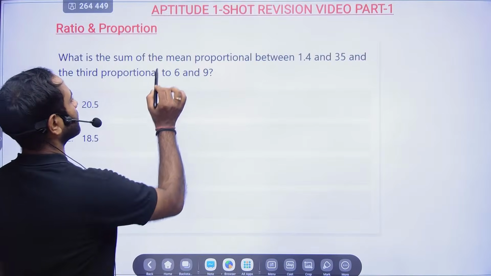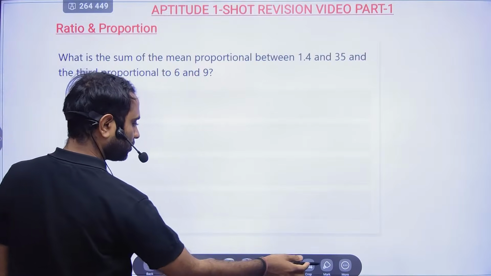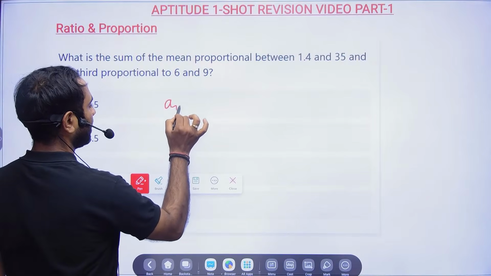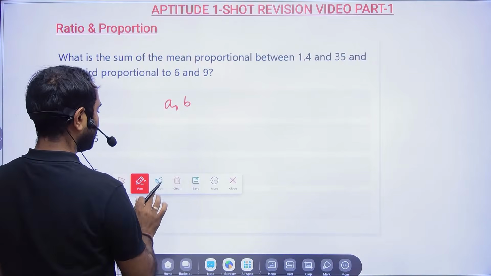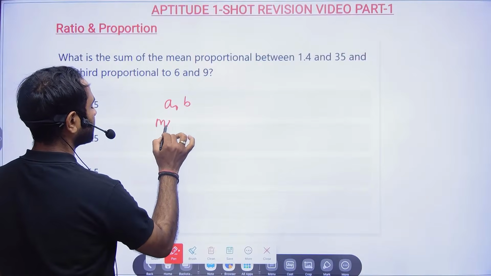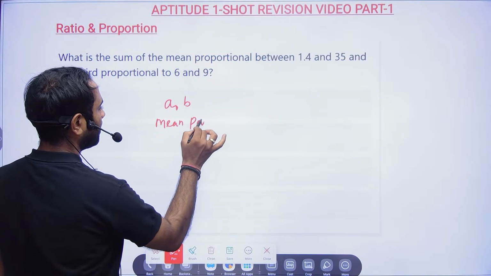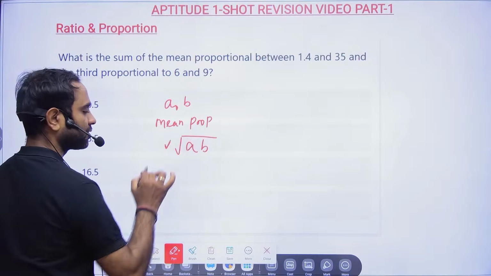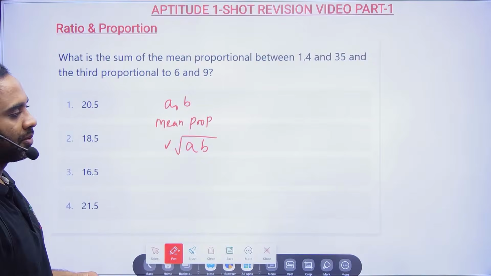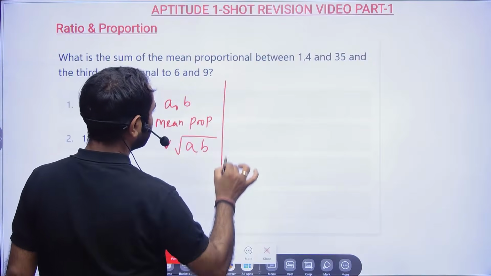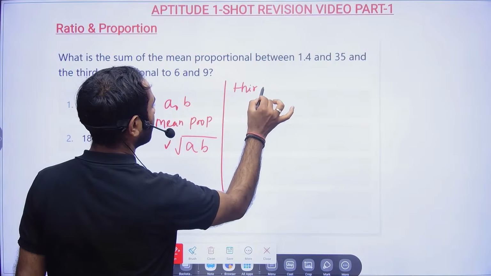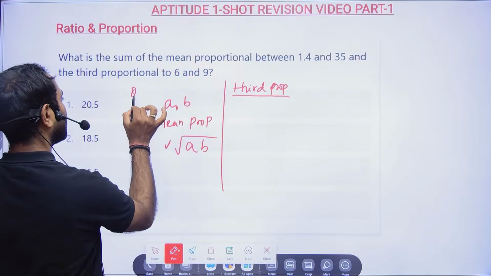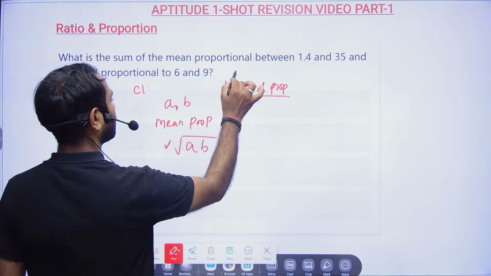What is mean proportional? Let us understand a bit. This is your A and this is your B. If they're asking for the mean proportional, what you have to do is very simple: put A times B inside the square root. That will be your mean proportional. And for third proportional or fourth proportional, you do not have to do much. So this is the concept basically.